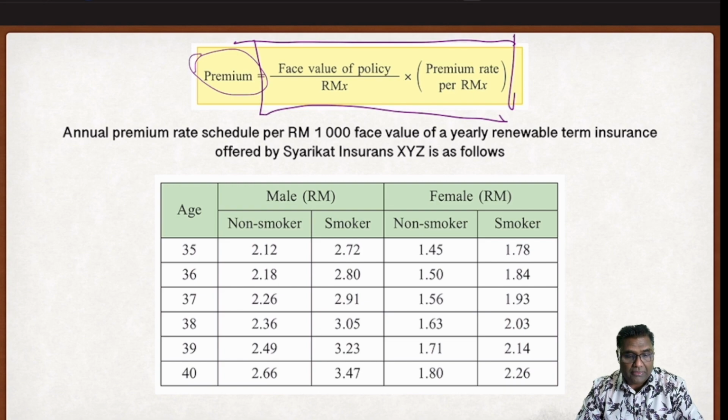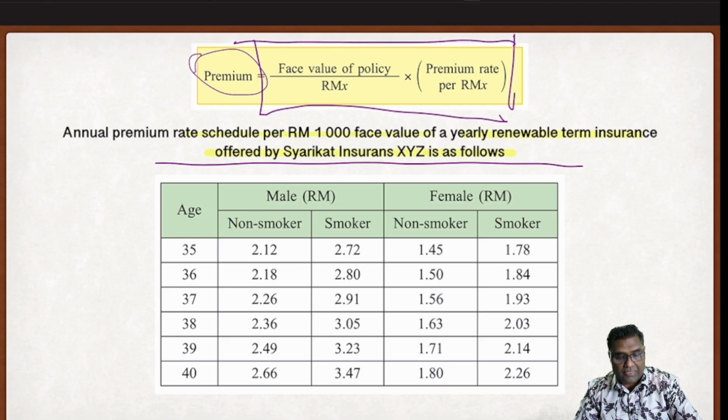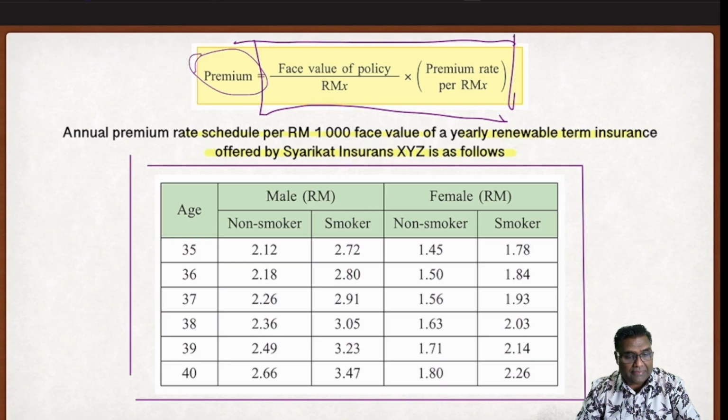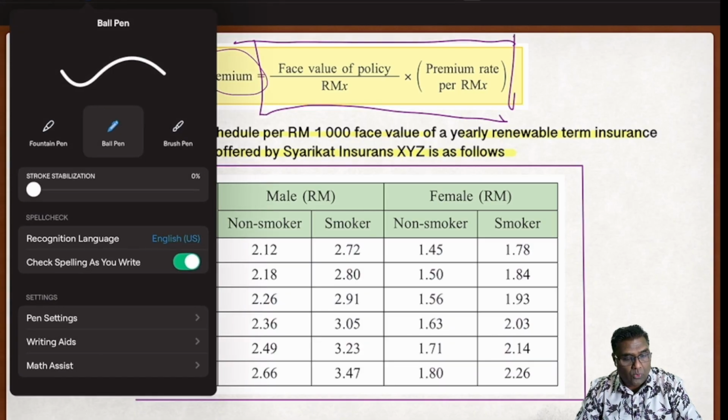Annual premium rate is always, if you check very clearly, per 1,000 face value. Renewable, just giving you a simple example, Syarikat XYZ as follows. This is something that is already provided. So we are going to apply this.